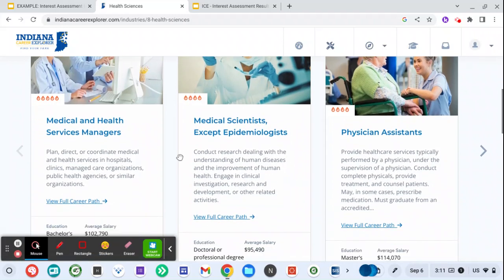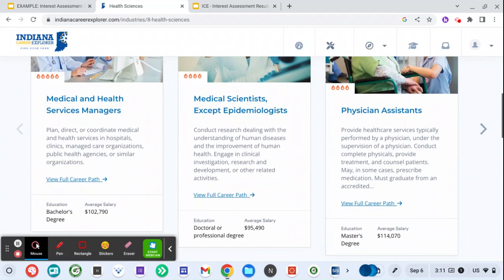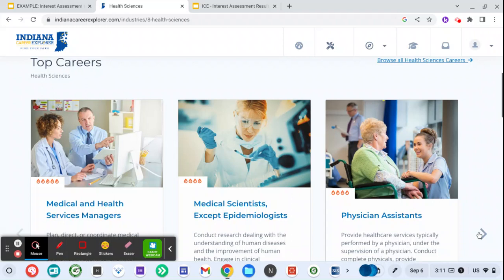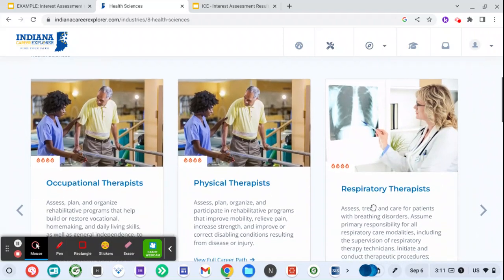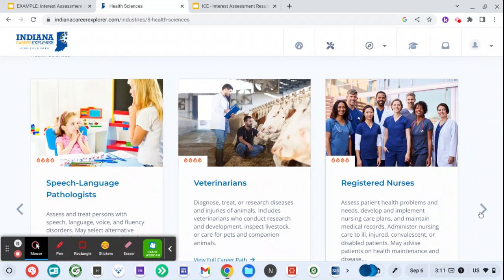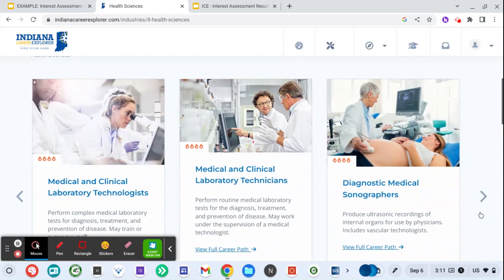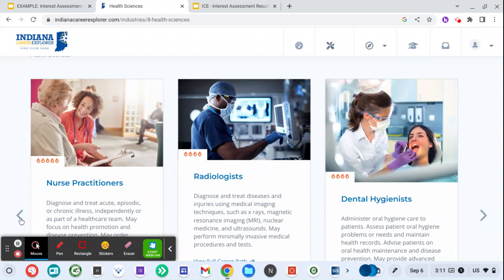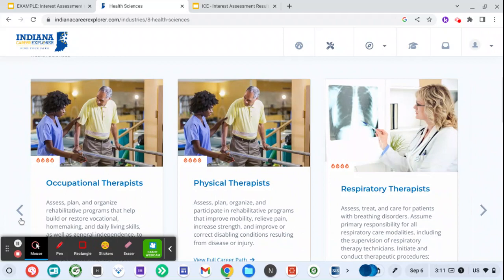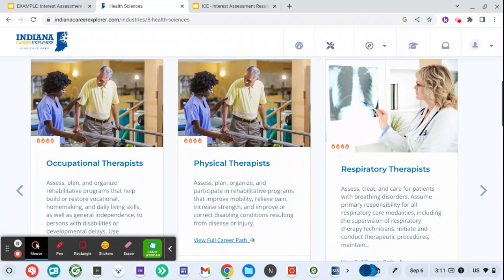So before you commit to choosing one of the careers to explore, it's important that you go through and maybe even briefly read what all of the top careers in that first industry represent. Once you decide, okay, yeah, I'm going to research a little bit more of the career. For an example, I'm going to look at physical therapy. So I see here there's 4 fire icons. That's to me, yep, the job is definitely going to be in demand.